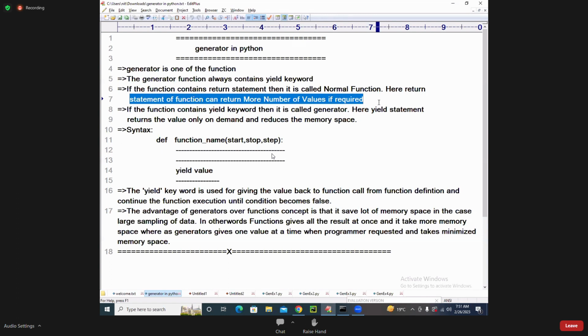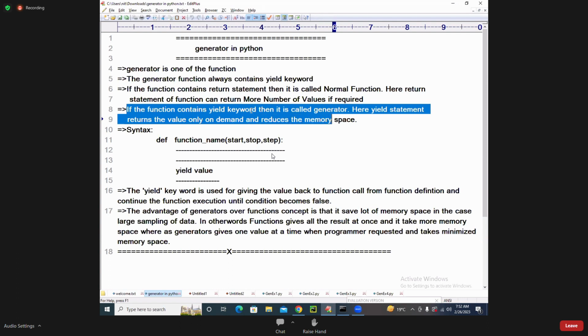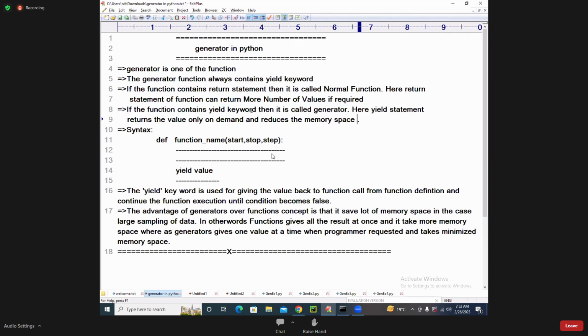Return statement can return what? More number of values it can return. But a yield keyword always returns how many values? One value at a time. Only one value can be given at a time. If a function contains a yield keyword, then it is called a generator. Here, the yield statement returns the value only on demand, and it reduces the memory space in dealing with large samples of data.